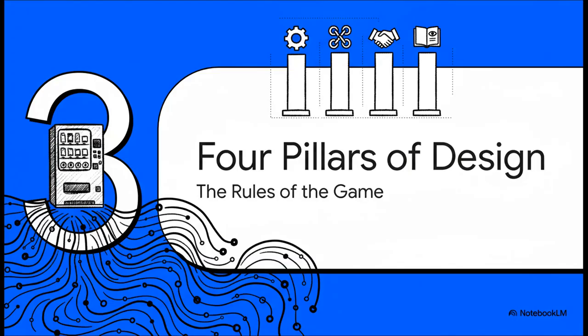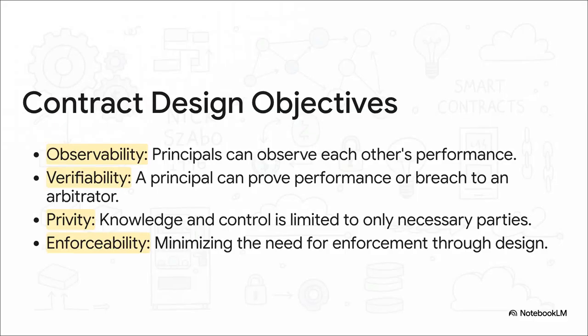Okay, a vending machine is a simple model. But how do you take that core idea and build more complex digital agreements? That's where we get to what Szabo called the 4 pillars of design. These are the rules of the game. Szabo said any good smart contract needs 4 things.